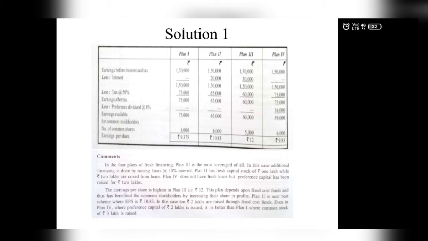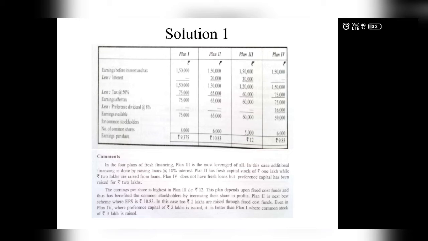1,30,000 minus 50% will be 65,000. Then 50% of 1,20,000 will be 60,000, and 50% of 1,50,000 will be 75,000. So we will deduct tax, and the amount you get will be called earnings after tax. So in the first plan, the earnings after tax are rupees 75,000, second plan 65,000, third plan 60,000, and fourth plan 75,000.